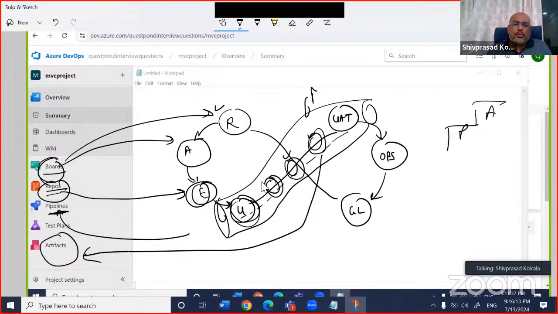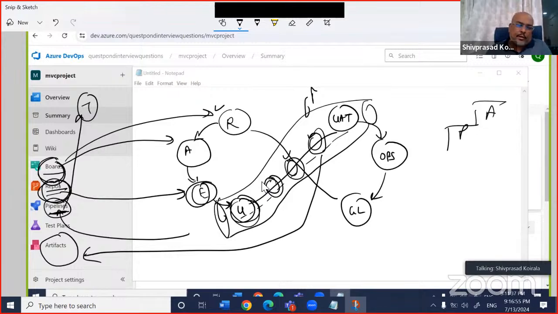So remember, boards for creating your tasks and user stories, repositories to check in, and pipeline to write your automation. And this is where the majority of the work is. Remember, whenever you are working with DevOps, the pipeline is the heart of it. A lot of people think Azure DevOps means creating a task and assigning that task to someone. Tell me on the YouTube chat, and also here internally, how many people think that in their organization doing something on Azure Boards is Azure DevOps. Azure Boards is not Azure DevOps. It is just assigning tasks, or maybe project planning.